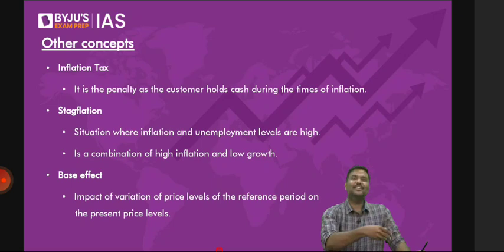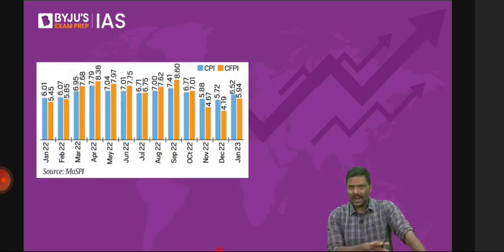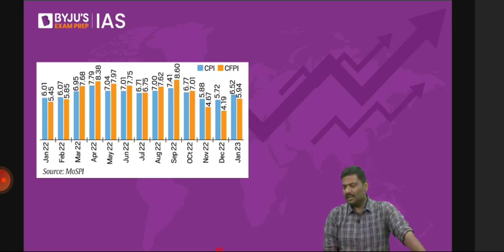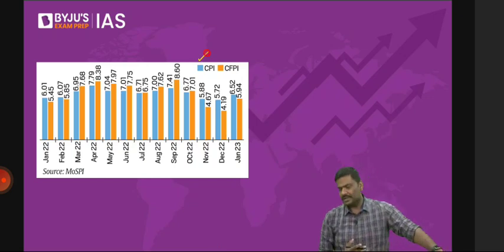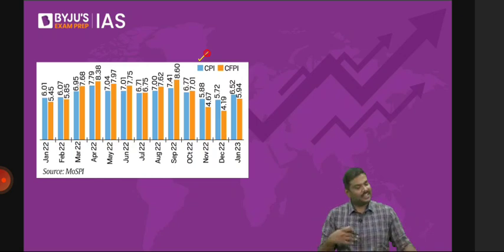The best example is the rate of inflation for the last one year. I'll just show you the data. Please have a look at it. Again, do not have a panic attack, you don't have to learn the data by heart. What you'll observe is that the CPI, that is the retail inflation, has been above 6%, but it has always been a single digit in the last one year. So we are experiencing a moderate rate of inflation.